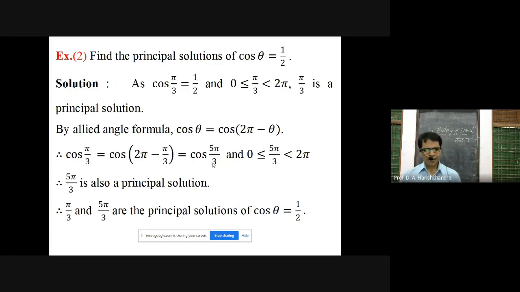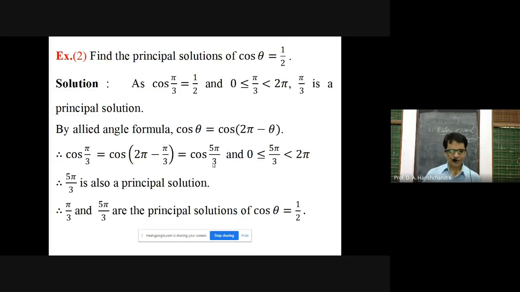Example number 2. Find the principal solution of cos theta is equal to 1 by 2. In the same manner you can proceed. Cos pi by 3 is 1 by 2. Pi by 3 lies between 0 to 2 pi. So pi by 3 becomes one of the principal solutions. Now we want to find one more principal solution, so you can use the allied angle formula. We know that cos of 2 pi minus theta is cos theta. Here replace theta by pi by 3. So ultimately you get cos pi by 3 is equal to cos of 2 pi minus pi by 3.